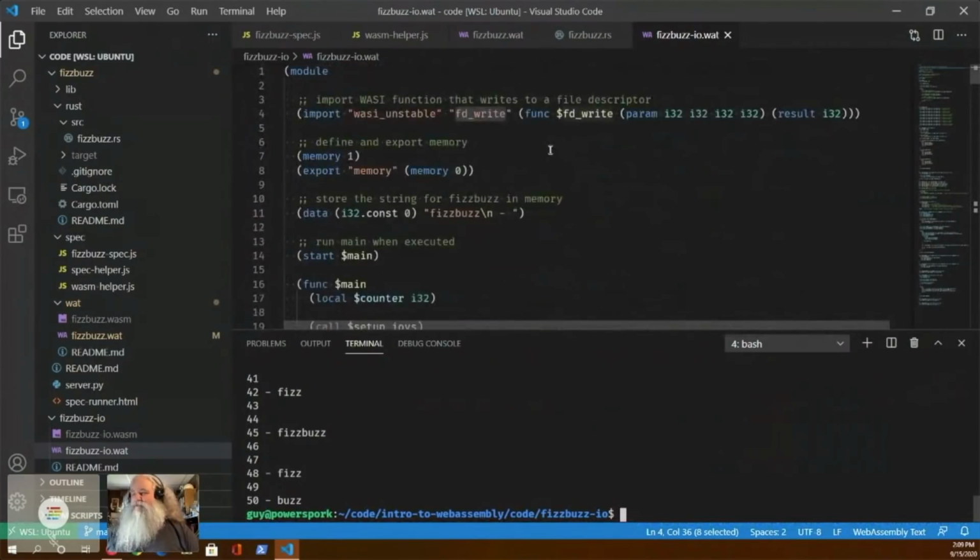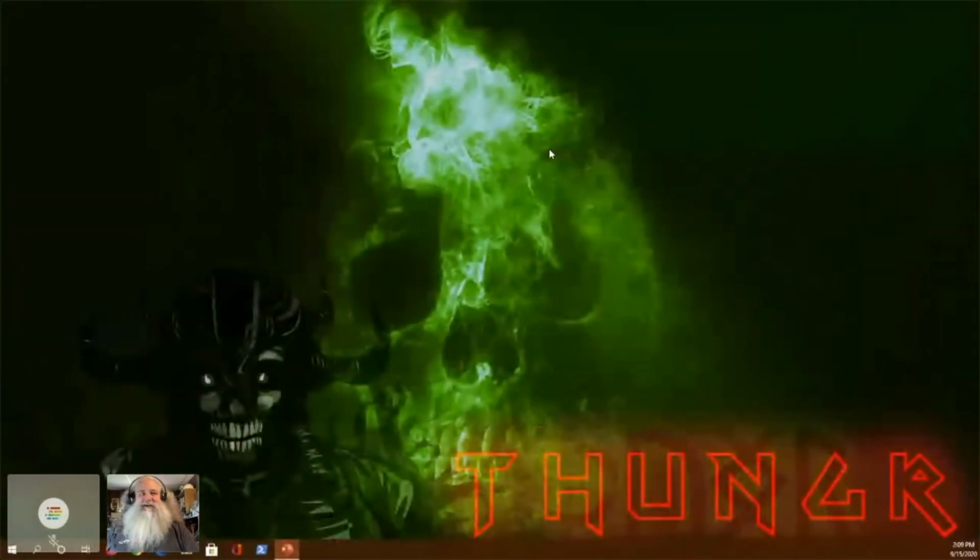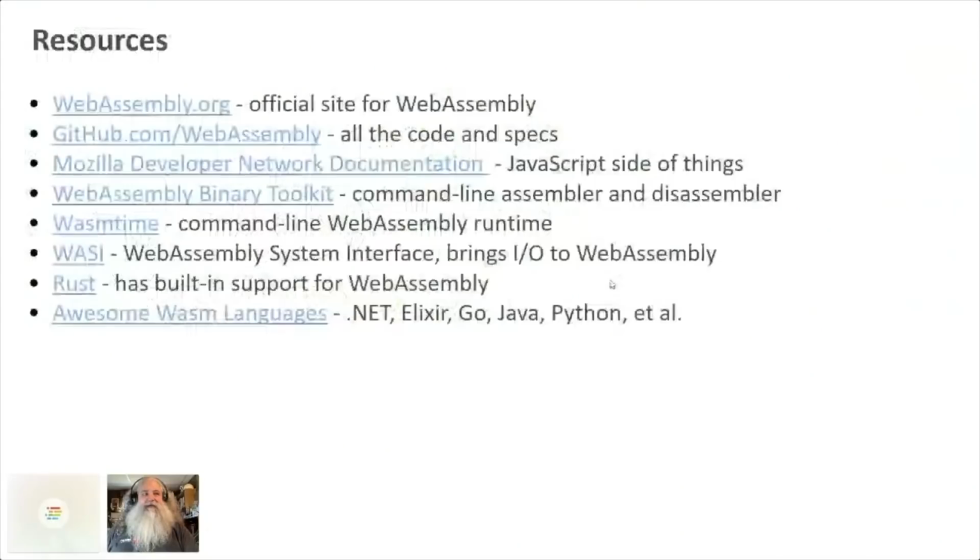It's real stuff. You can do real things with it. I think wasmtime is kind of like Node.js for WebAssembly. That's sort of, I think, a proper analogy for it. So, yeah, that's pretty much what I got.